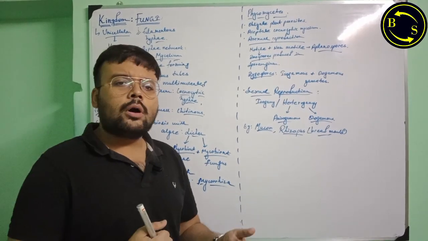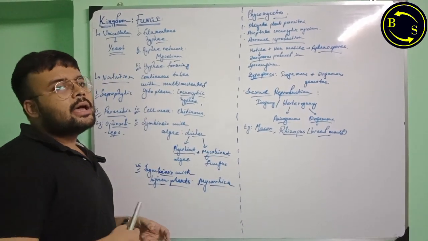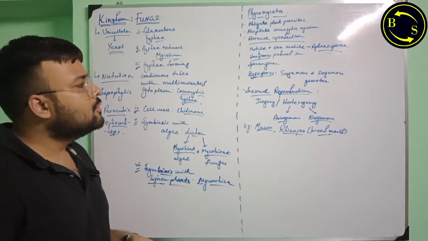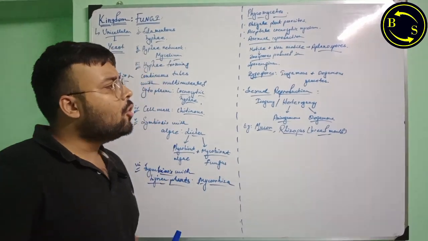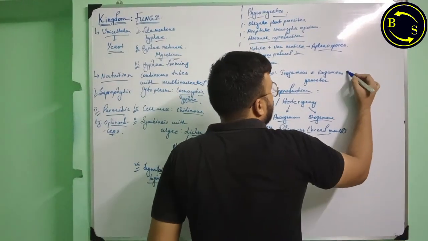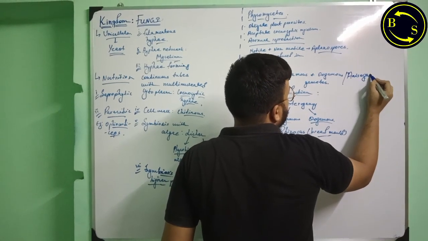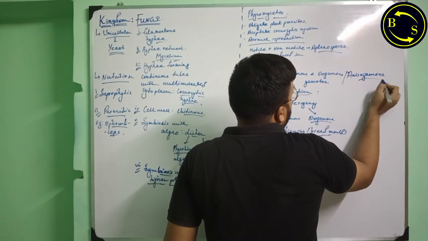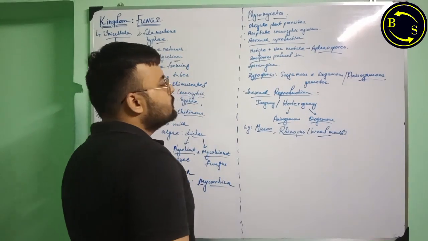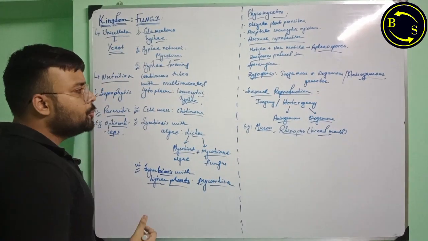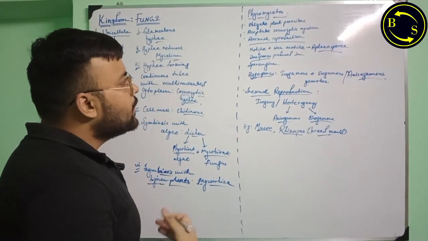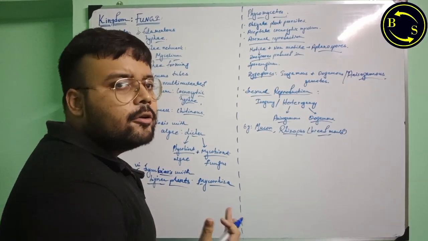Anisogamous or oogamous means they are of different size, different shape, different morphology. So fusion of isogamous, anisogamous or oogamous gametes resulting in the formation of zoospores is another way by which Phycomycetes can reproduce.